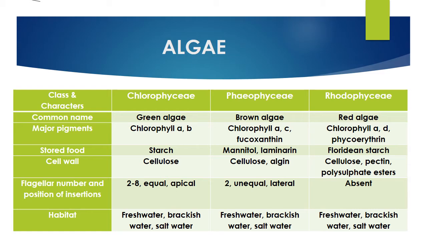Okay, cell wall. What kind of chemical is present in the cell wall? Chlorophyceae, cellulose. Phaeophyceae is a bit upgraded: cellulose, algin. Rhodophyceae, more upgraded: cellulose, pectin, polysulfate esters.